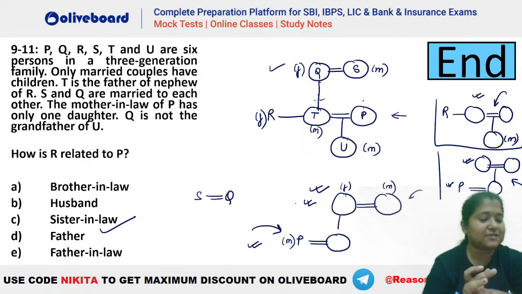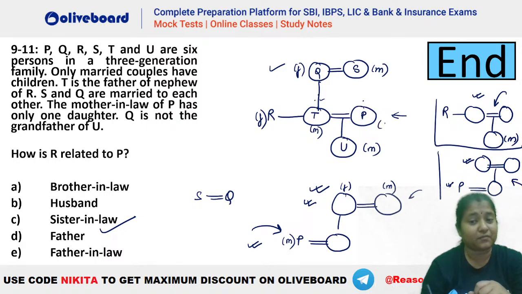Ma'am, in that case P is male na, it is not necessary, P will be female, P will be female here. This is wrong. Okay, this won't be right. Okay, Shravani, because here we were considering that this P's mother-in-law has only one daughter does not necessarily mean that this is the only daughter. This is a possibility that this is a male person and there is another daughter.